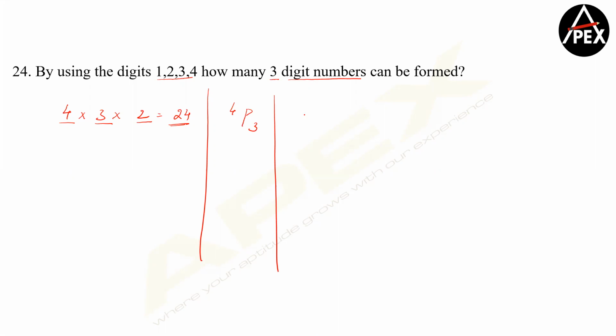Clear? Third method, out of 4, you are selecting 3 digits. Now 3 digits, you have to arrange them in 3 places, which will be into 3 factorial. All of them will give you the same answer. Depending on whichever a student is comfortable with, please follow that.